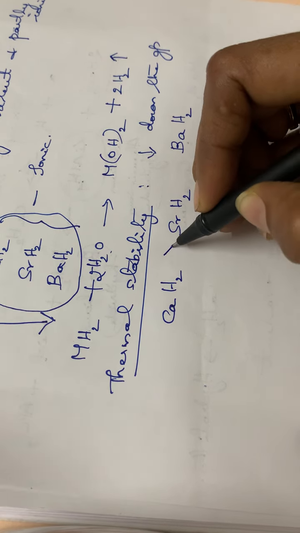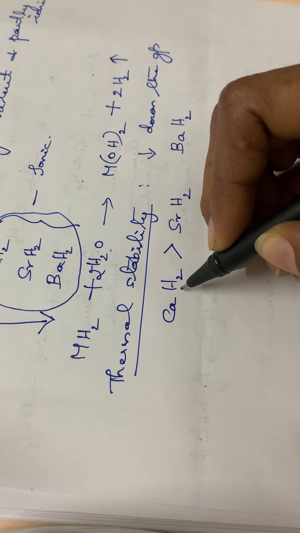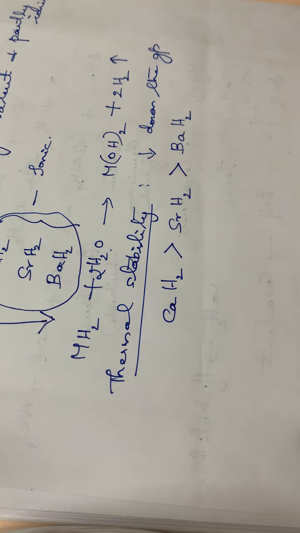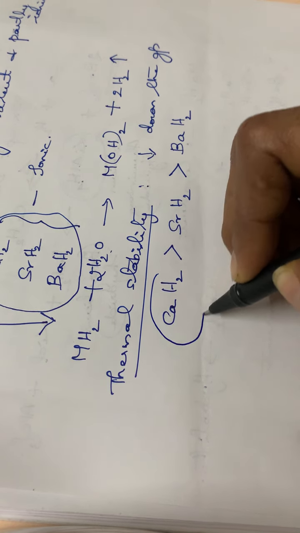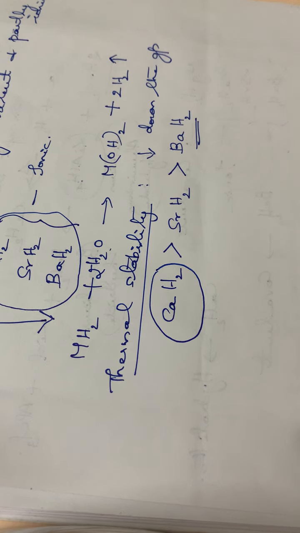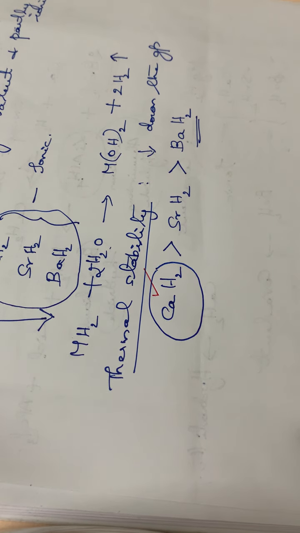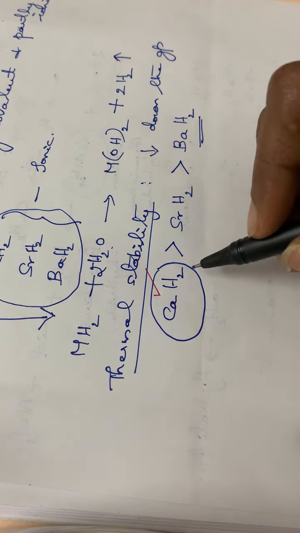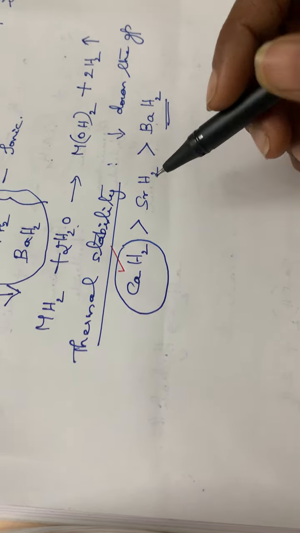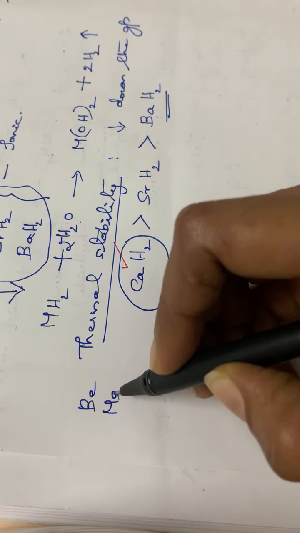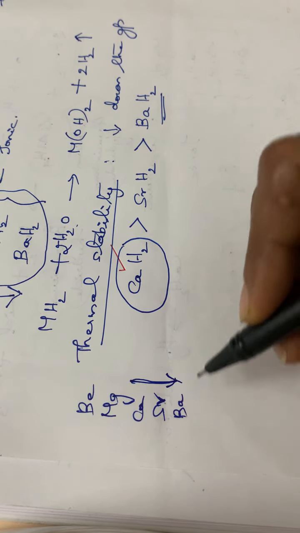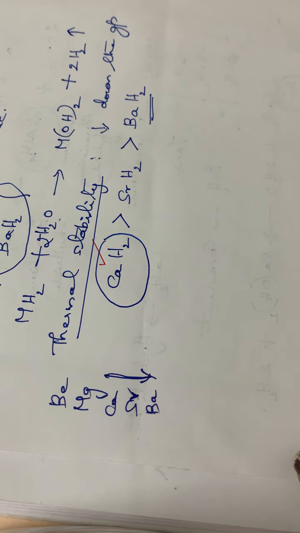The thermal stability will be maximum for calcium hydride, then greater than strontium hydride, greater than barium hydride. So the thermal stability is maximum in calcium hydride and least in barium hydride. So thermal stability decreases down the group, that is beryllium, magnesium, calcium, strontium, barium.